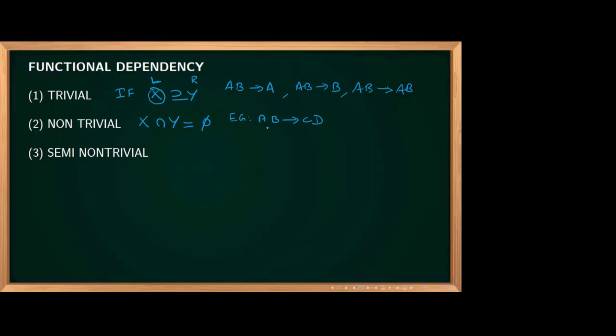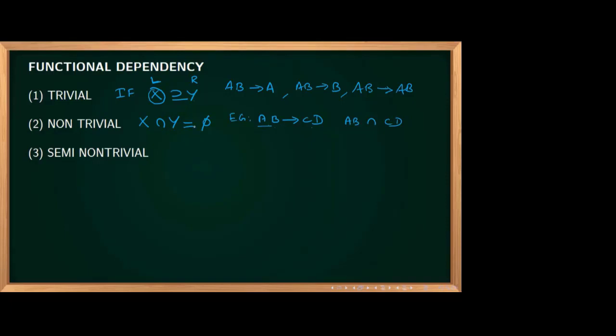Whether the left side is a superset of the right side? Is it trivial? AB determines CD? I'm asking whether it is trivial or not. It is not trivial because the left side is not a superset. Superset means that the attributes of AB should cover the right side. Okay, it's not trivial. Now, if you take the intersection of AB and CD, are any attributes common?